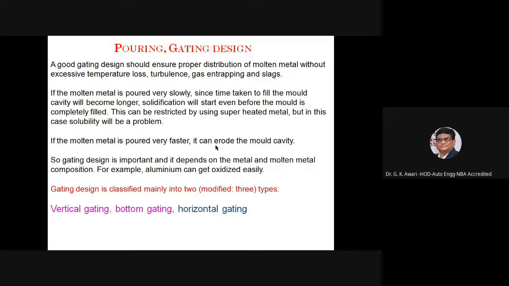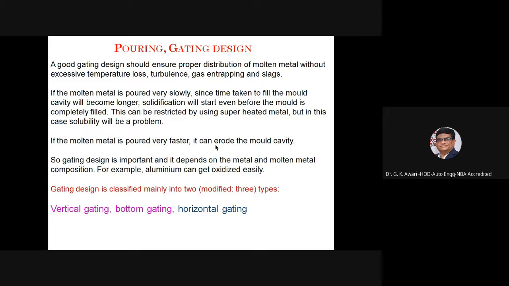If the mold filling process is too slow, this can be countered by using a superheated metal. In this case, solubility will not be a problem. If the molten metal is poured too fast, it can erode the mold cavity. So gating design is very important, and it depends on the metal and molten metal composition.